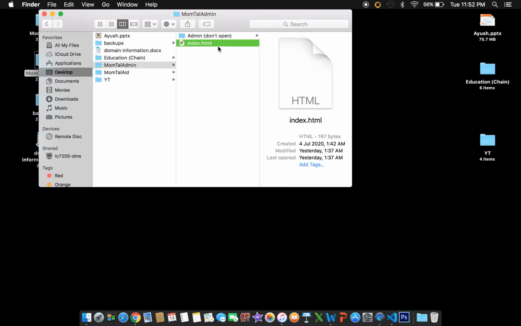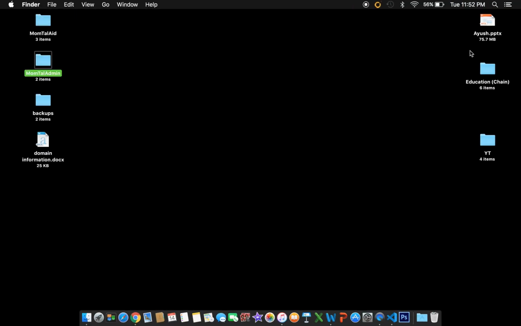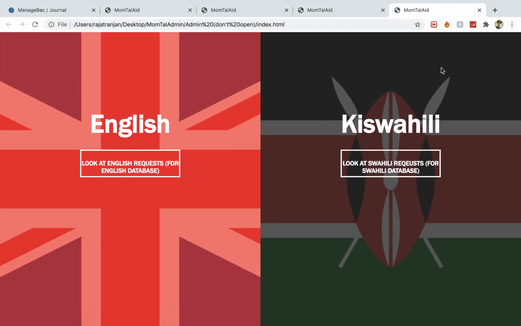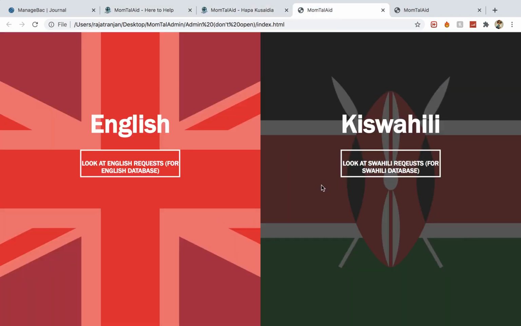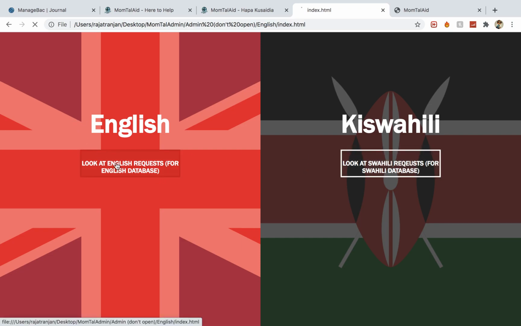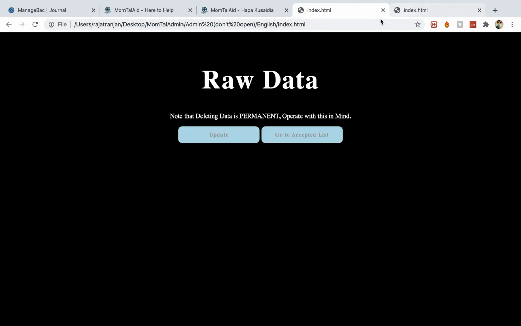So I'm also going to open up the administrator pane 2 times, so that I'm just going to show the viewer whatever this is. So let me just quickly go up here, and now here I'm just going to continue in English. Here I'm going to continue in Swahili, and now this is the administrator page. So you have to look at English requests for the English database and look at Swahili requests for the Swahili database. So I'm going to open up the English one here, and I'm going to open up the Swahili one here. So we have brought raw data, and this is just depending on the language. You can check that out from here.